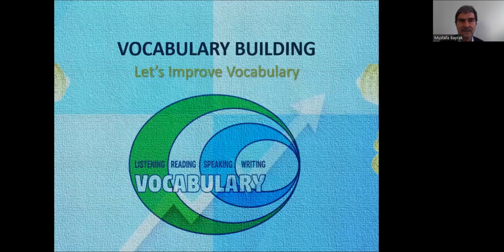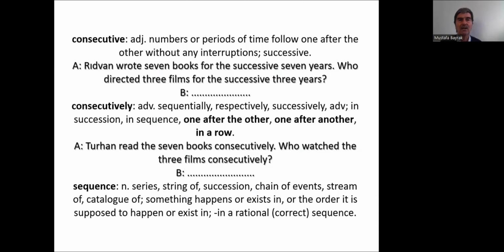Okay, vocabulary time. It's time to study vocabulary. Yes, consecutive. This is a very useful adjective. We have studied it before as well. Consecutive as an adjective means numbers of periods of time that follow one after the other without any interruptions, or successive as an adjective.